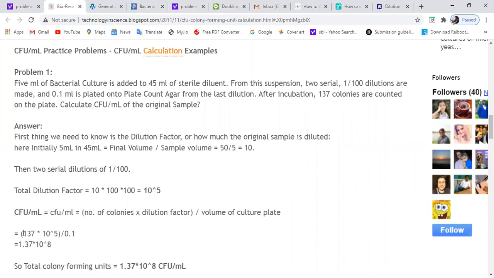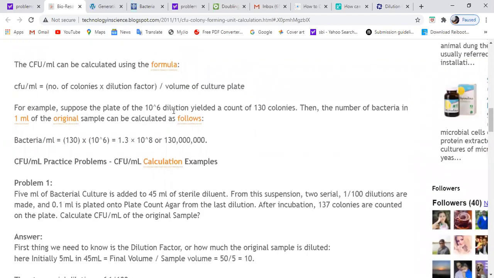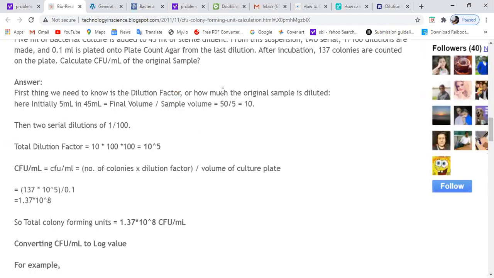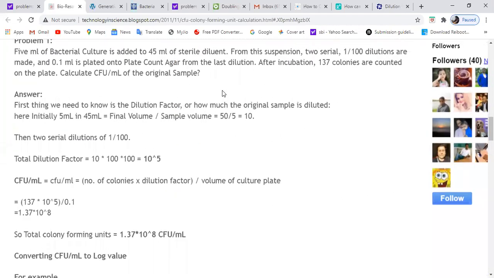So number of colonies 137, 10 to the power 5 is the dilution. And what you need to divide by? The volume of culture plated. So you have taken 0.1 ml and plated onto the agar plate, so you simply divide by 0.1. Ultimately you will get 1.37 into 10 to the power 8 CFU per ml. So this is also simple to calculate.